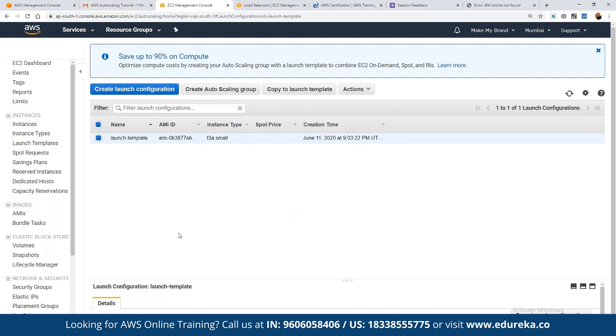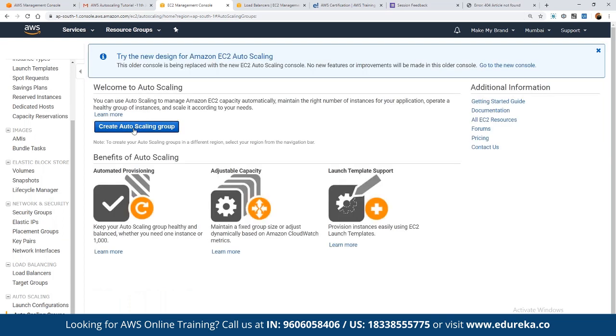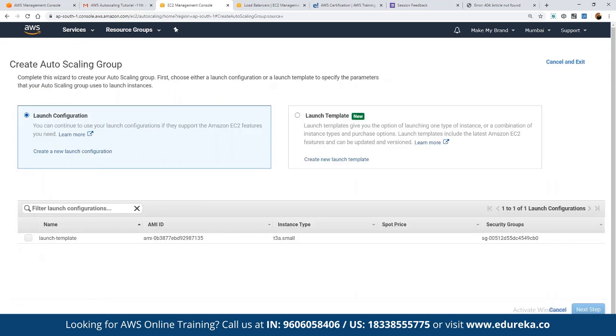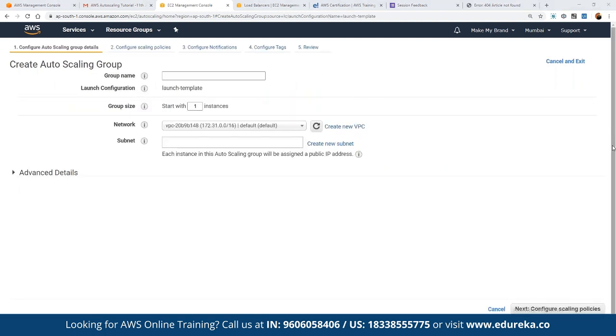Here we can see autoscaling group. For creating the autoscaling group, we have to click on autoscaling group. This autoscaling group is something that we are going to create by using the launch configuration template that we have already declared, right? So here we are going to use this template. Click on next. All right, so here we can see the entire autoscaling component.